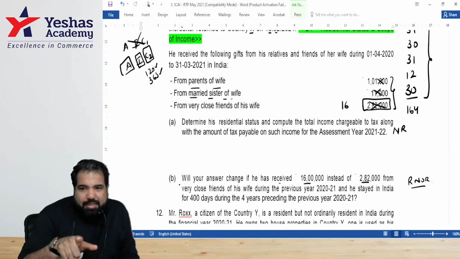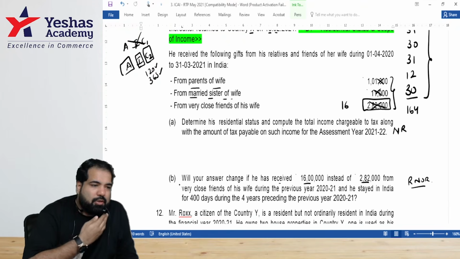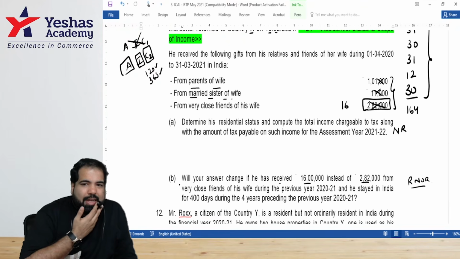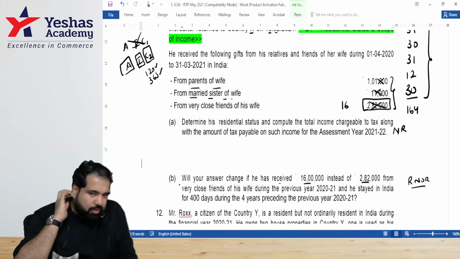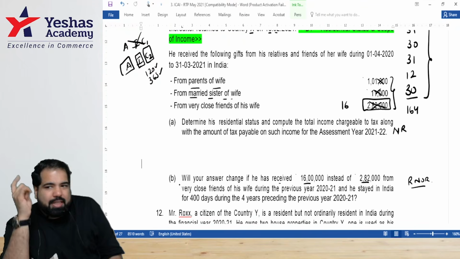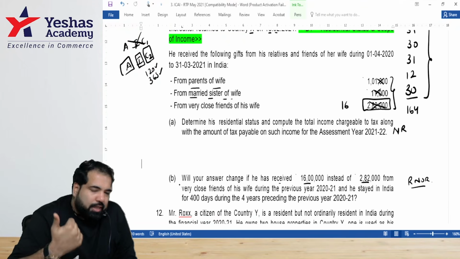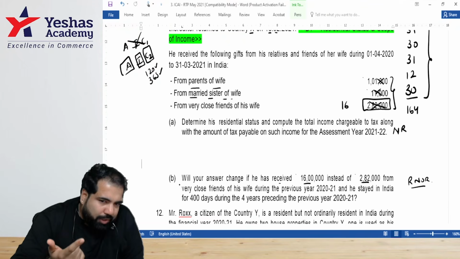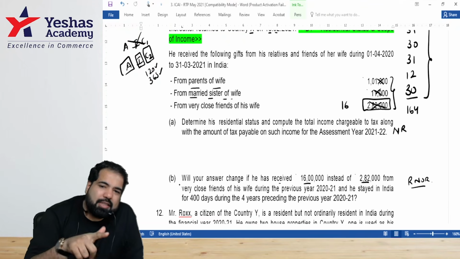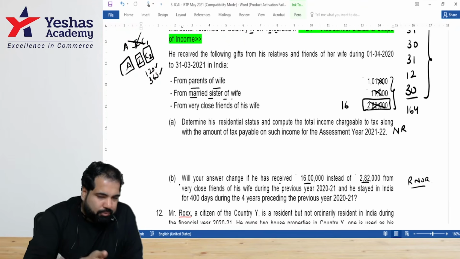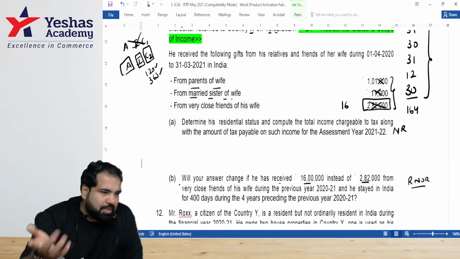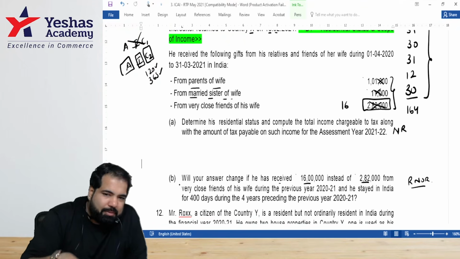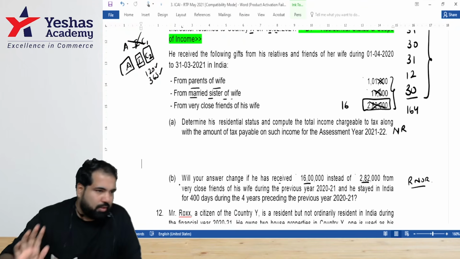In this case, he is a person of Indian origin and has Indian income more than 15 lakhs. So as per section 6(1)(a), you are a person of Indian origin, your Indian income is more than 15 lakh, and his stay in India this year is more than or equal to 120 days, in bracket 164 days, and in the last 4 years is greater than or equal to 365, in bracket 400 days, and hence he will be considered a deemed resident, that is a RNOR. Are we okay with this?